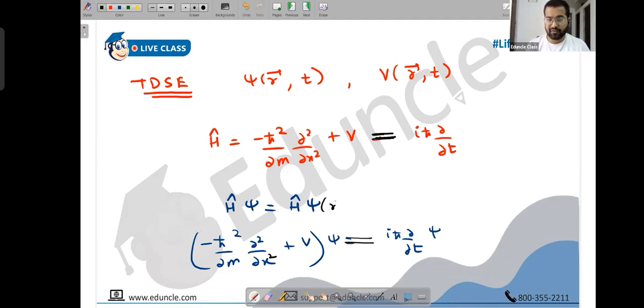Right now it's a function of position as well as time. So here, if you write position as well as time, dou by dou x also exists, dou by dou t also exists. Here both exist. It's a function of position and time both. This you cannot use for time independent psi. Tell me if there is any confusion. It's okay.